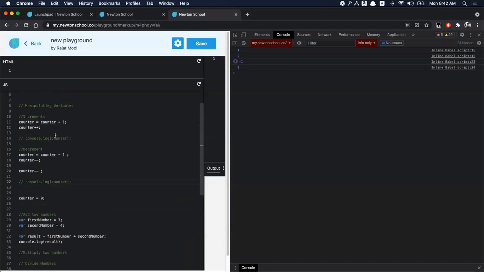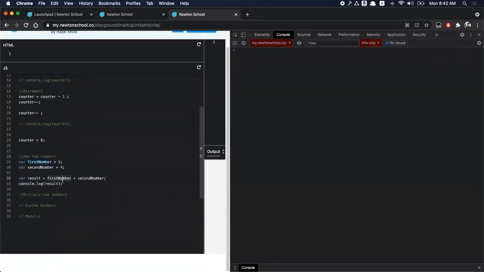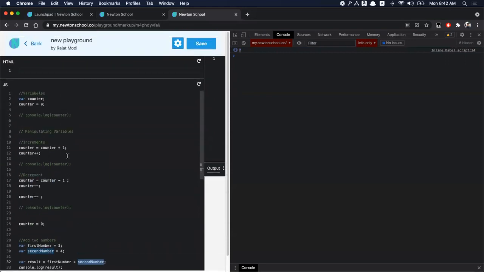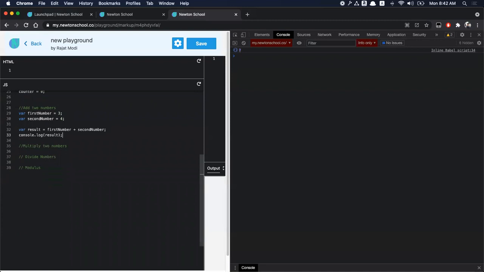Let me remove the other console statements. Right. So yeah, you can see that they are added up. You have a 7 stored in the result variable. You can obviously make all these operations work for any variable: result, first number, second number. The name does not matter. It's just an alias with which you want to refer to that number. You can use any variable name. You can even use XYZ. It won't really matter.